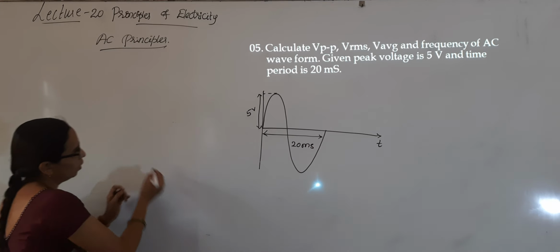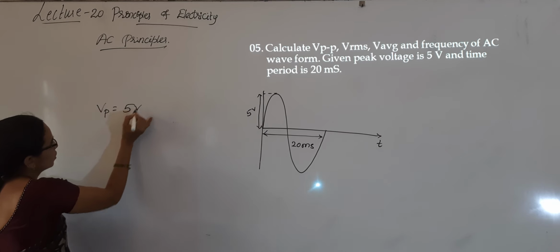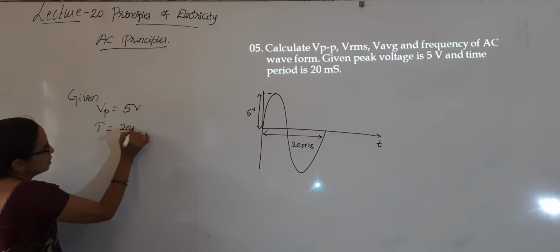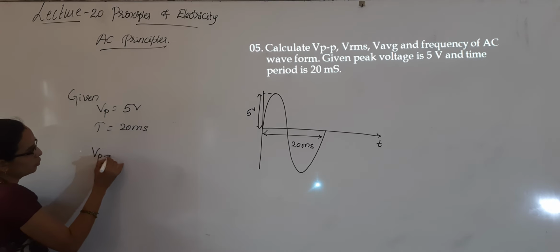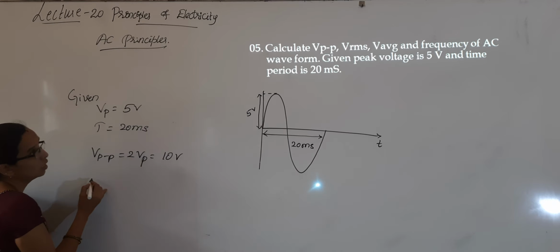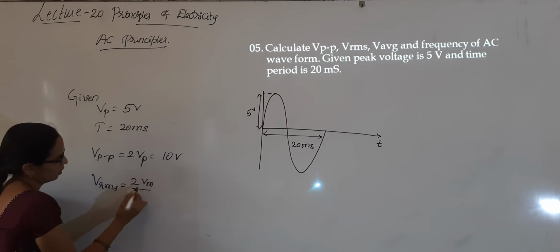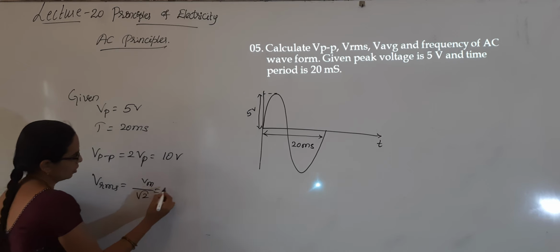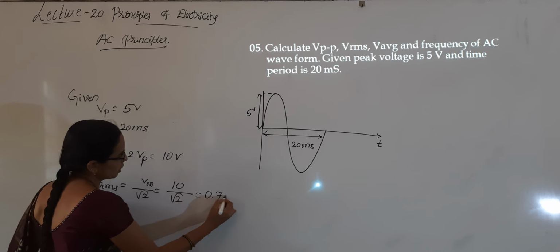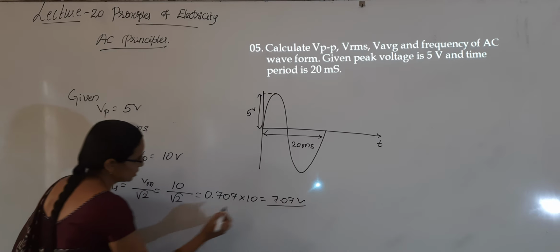Calculate the VPP. Vp is given, that is 5 volt. VPP is equal to 2 Vp or 2 Vm, 10 volts. VRMS is equal to Vm by root 2. Vm is 10 divided by root 2, that is 0.707 into 10, that will be equal to 7.07 volt is the VRMS.